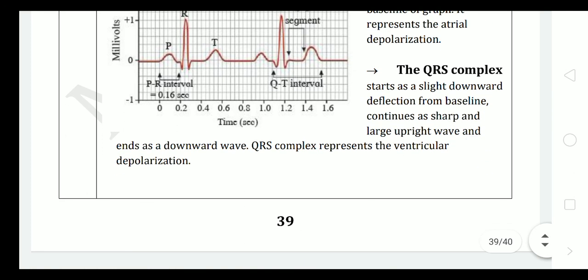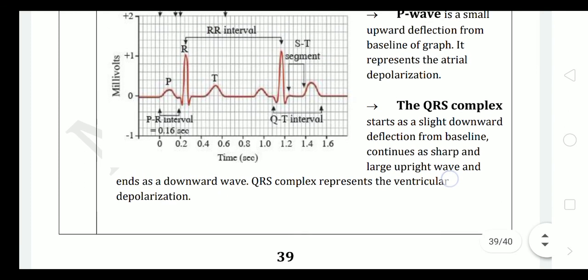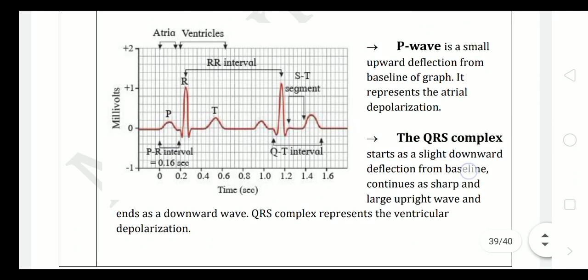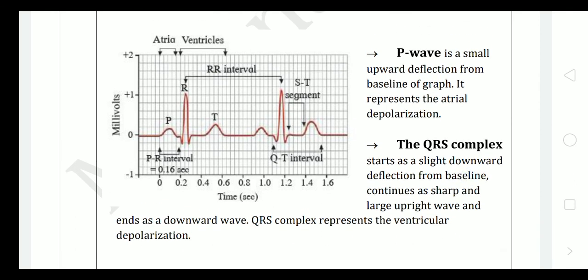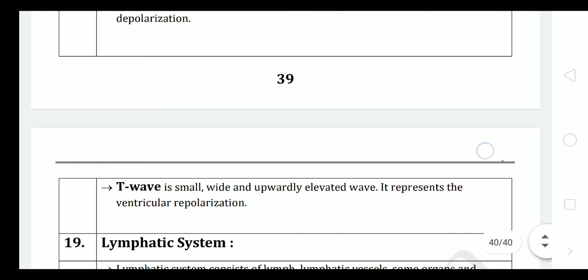The QRS complex starts as a slight downward deflection from baseline, continues as a sharp large upright wave, and ends as a downward wave. That is the QRS complex, which can be easily seen in this diagram, and which represents ventricular depolarization.